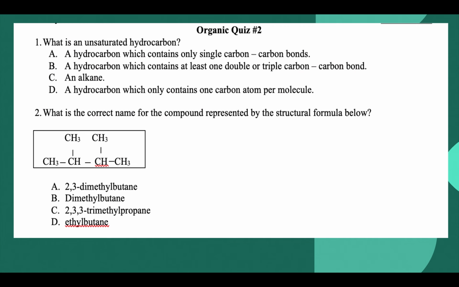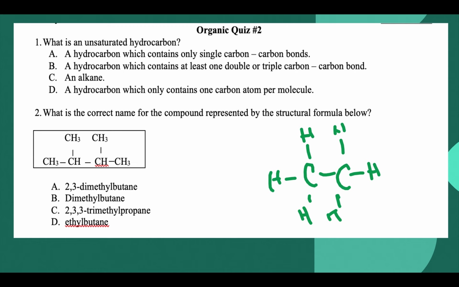If you are unsaturated, it means that you are not bonded to as many atoms as possible. So I'm just using 2 carbons as an example. To be saturated, it would mean all of these atoms that are not bonded would have hydrogens or any other atom on it. Now it's completely saturated. If you have a double bond, and we take this away, now you're unsaturated because you're not bonded to as many atoms as possible. So when we're looking at a possible answer, this one would be B, because you have at least one double or triple bond.